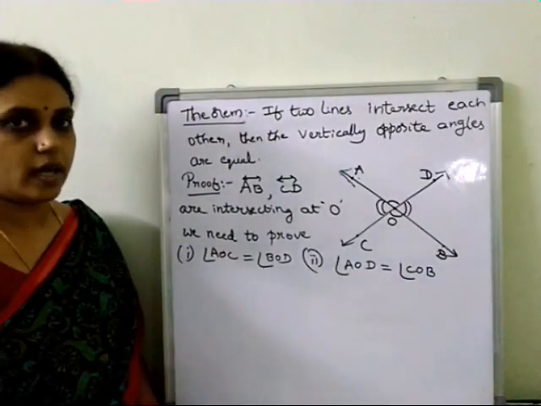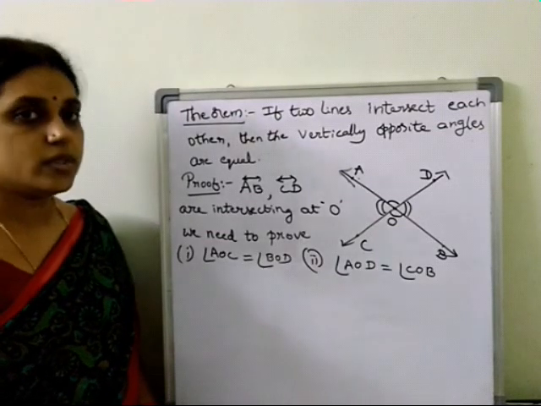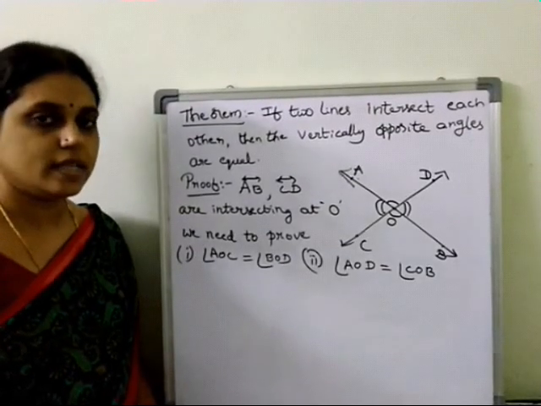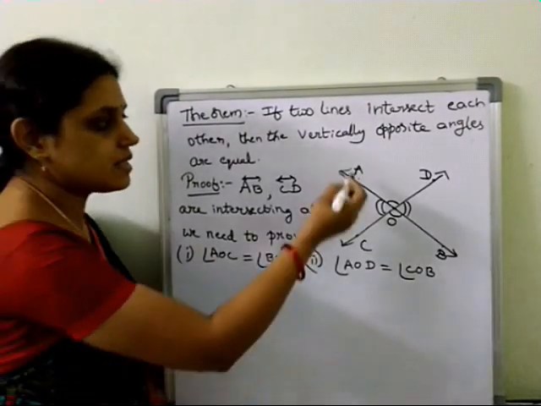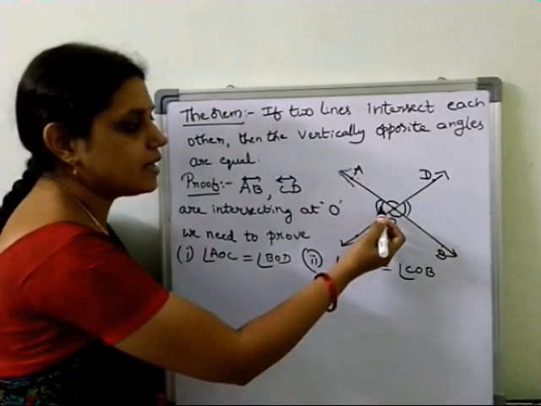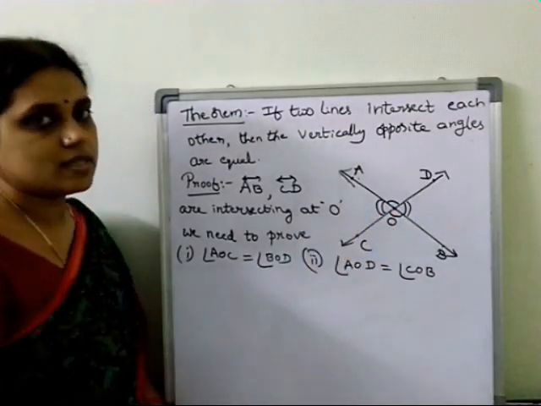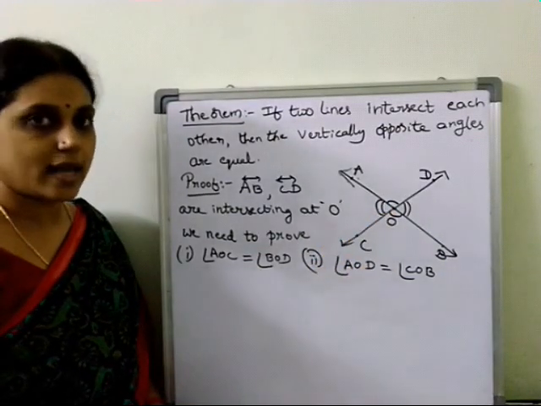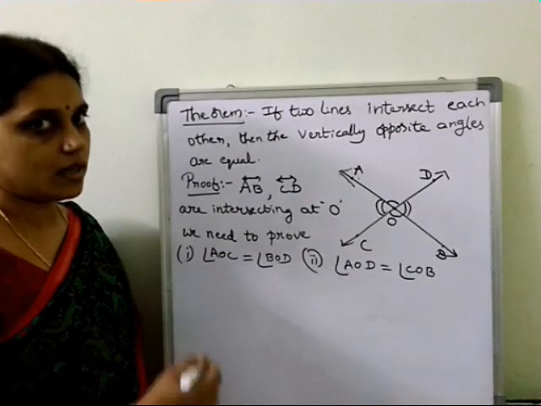So these two we have to prove. Using the linear pair axiom we are going to prove the theorem. What is the linear pair axiom? If a ray stands on a line, then the adjacent angles formed are supplementary, otherwise the sum is equal to 180 degrees. So using that axiom we are going to prove this theorem.